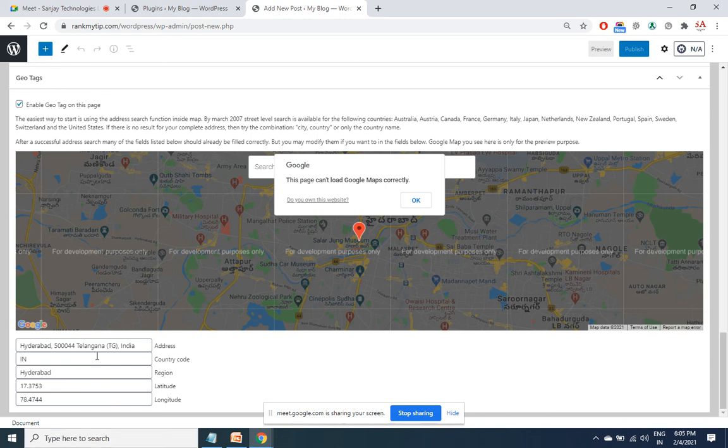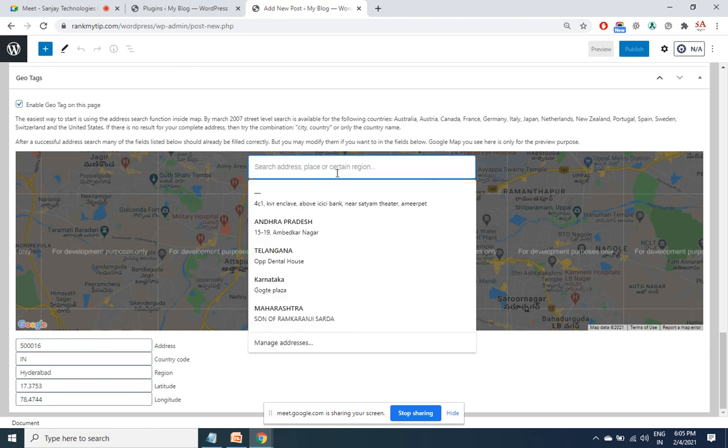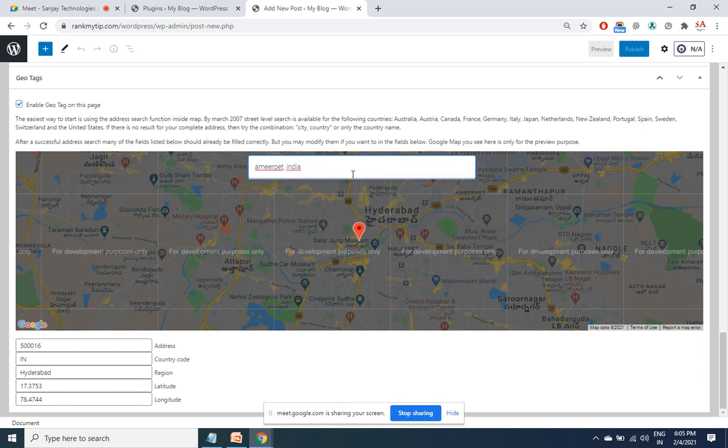Okay, here. Okay, not working. Anyway, I'll find a plugin which is a working plugin.